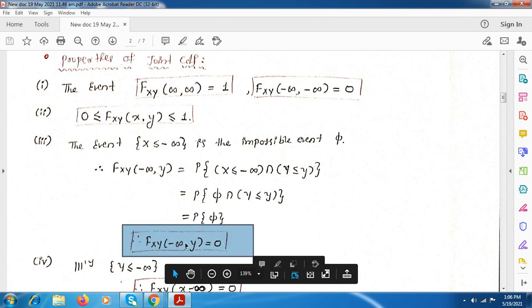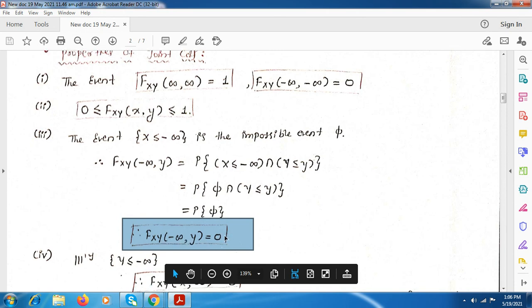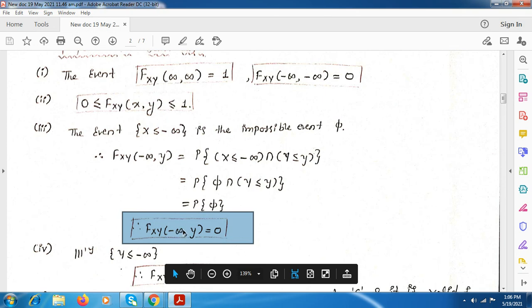So when one of the random variables is equal to minus infinity, we have no common terms between both the random variables, x and y. So Fx,y of minus infinity comma y is equal to 0. Similarly, we can take y equal to minus infinity and keep x as it is.